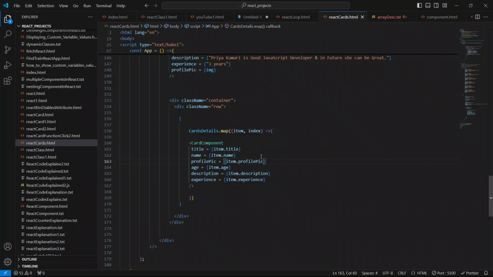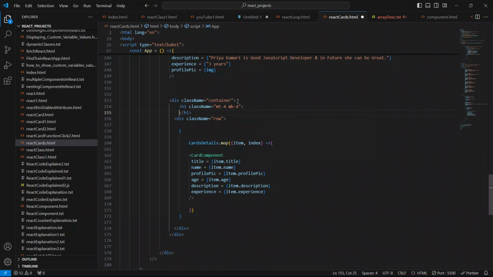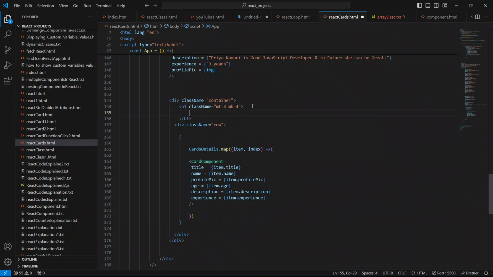So I'm gonna name it here. Inside the container I'm gonna use the h1 element, and I'll give the class name equal to margin top 4 and margin bottom also 4. This is it, and I'll give the text inside this h1 element to name it. So this is the first method.